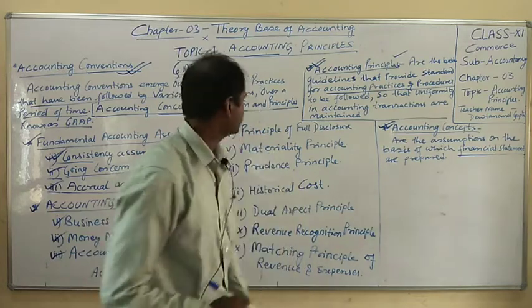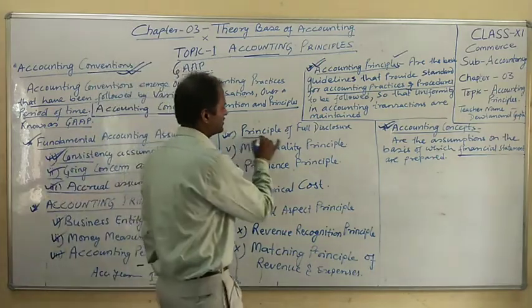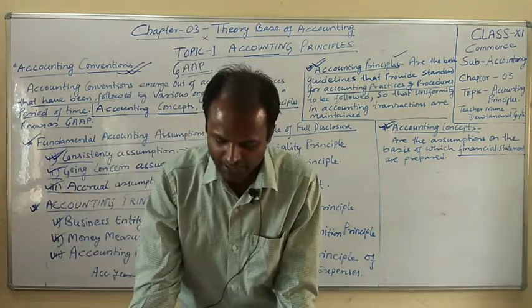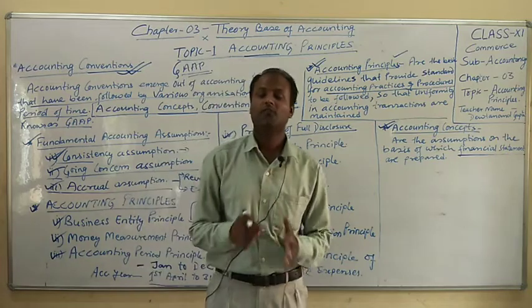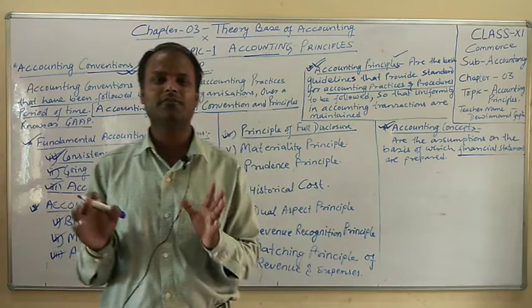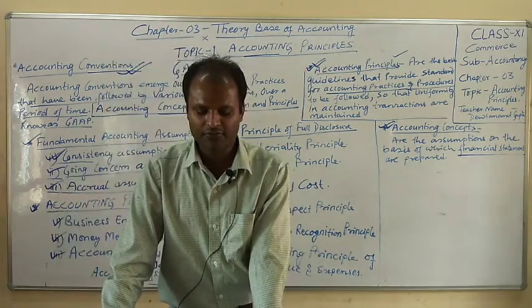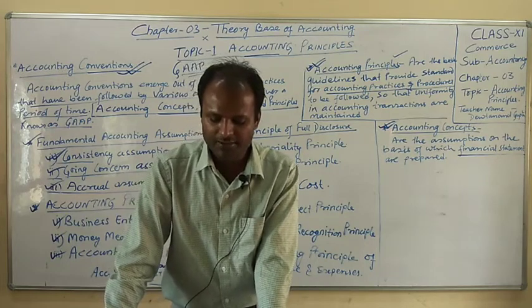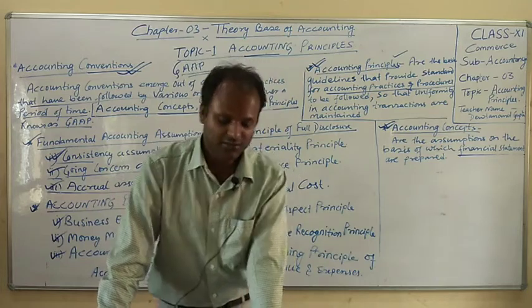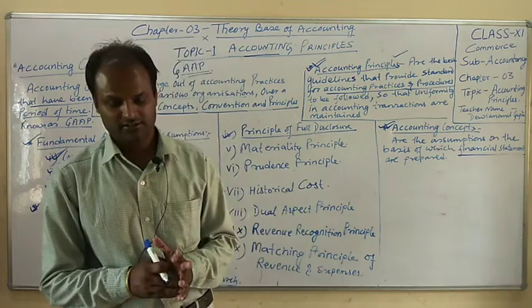Now let us go to point number 4, the principle of full disclosure. The principle of full disclosure implies that the accounting report should be full and accurate, meaning there will be no misleading information. Full information should be provided in accurate form. If there is any material fact which can affect the profitability of the business in future, it must be disclosed to the user, meaning the user should know all the information whether it is legally required or not.